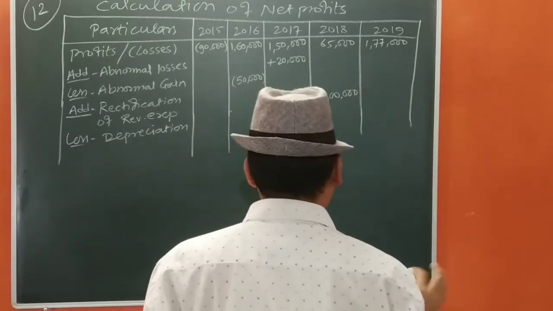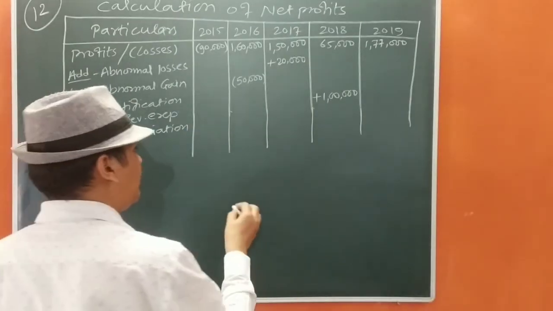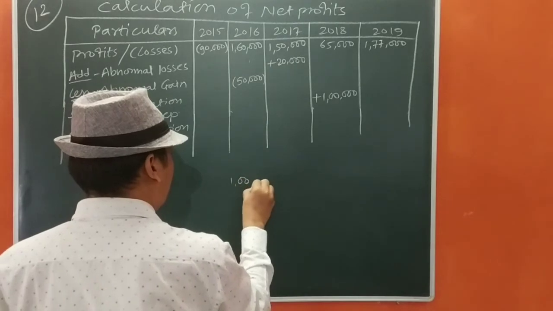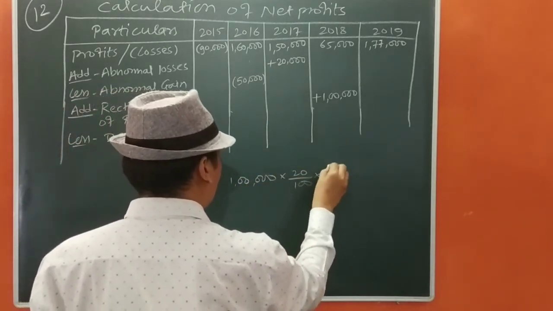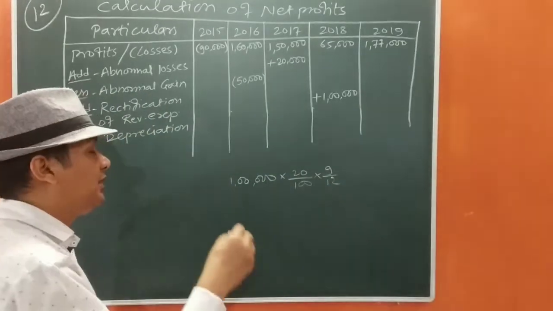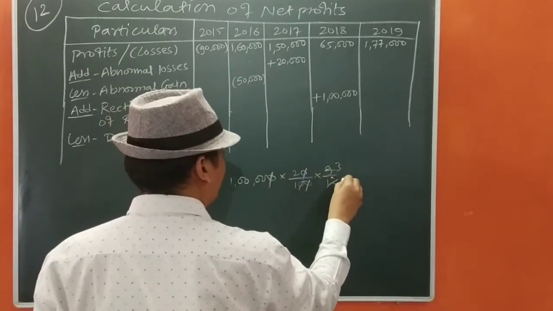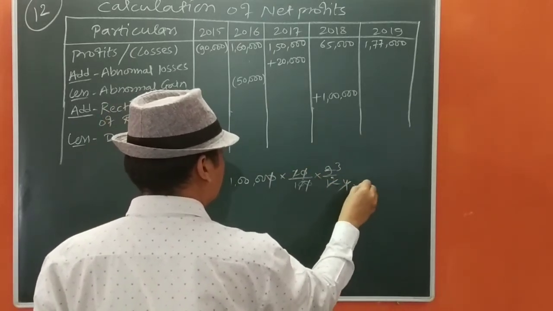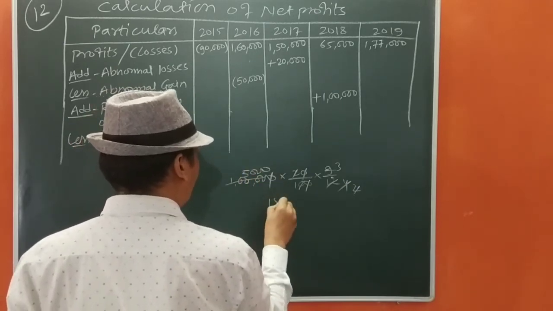Now we are going to charge the depreciation at the rate of 20% per annum on written down value method. That means 1 lakh into 20% into 9 by 12, from 1st July to 31st March 2018. So it will be 15,000.